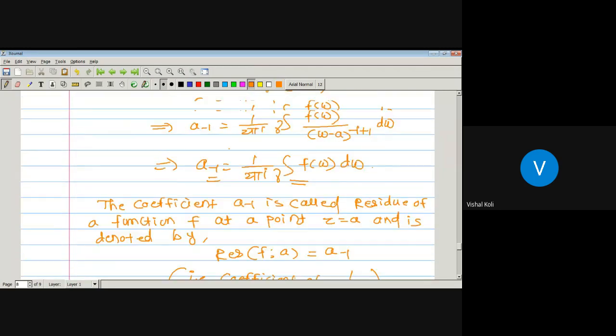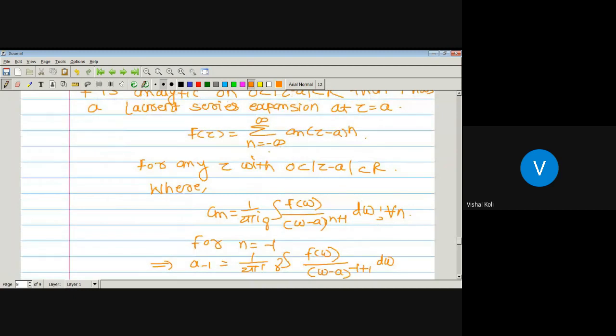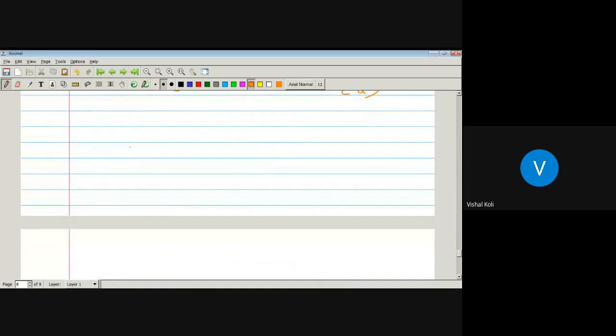From the Laurent series, f of z is nothing but the series running from minus infinity to infinity of a n into (z minus a) to the power n. So a of minus 1 is the coefficient of (z minus a) to the power minus 1, that is, a of minus 1 into 1 upon z minus a. So a of minus 1 is just the coefficient of 1 upon z minus a, and this is easy from our Laurent series expansion. And if it is not possible to find its Laurent series expansion, then we have to find this integral value, 1 upon 2 pi i integral over the curve gamma f of z dz.